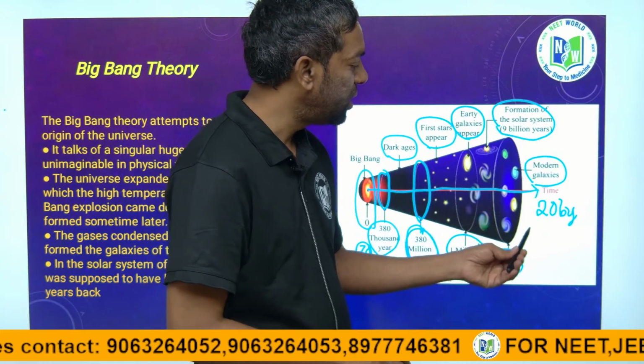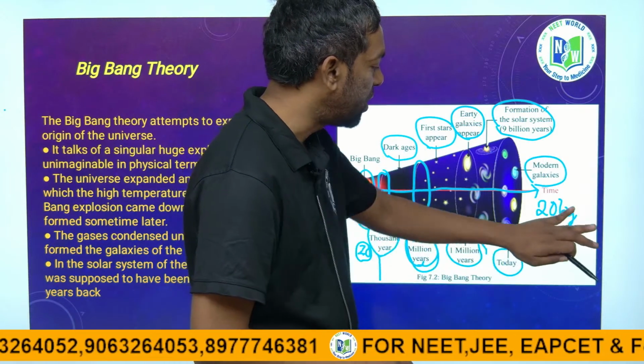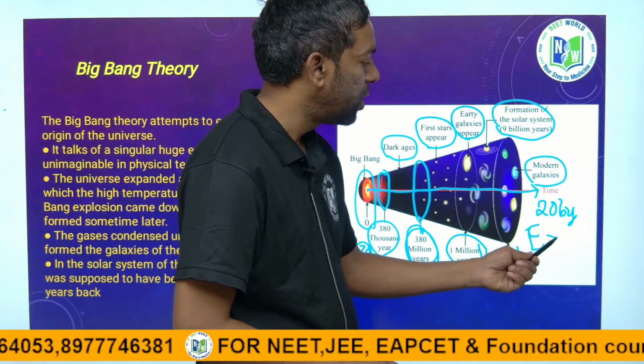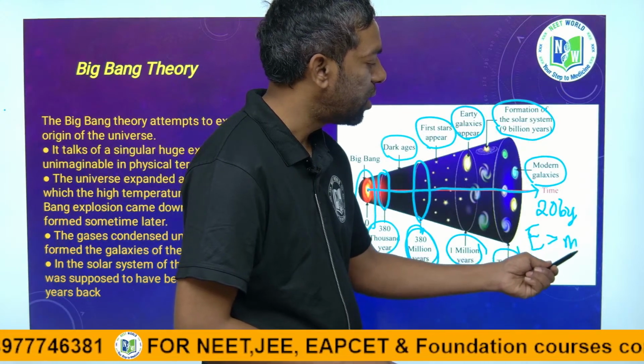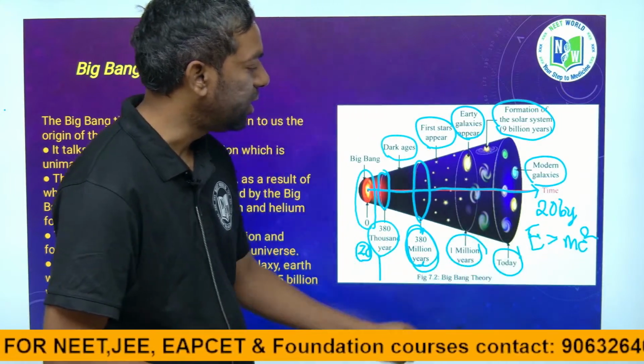Time is E is equal to mc square, guys. E is equal to mc square. E is equal to energy.